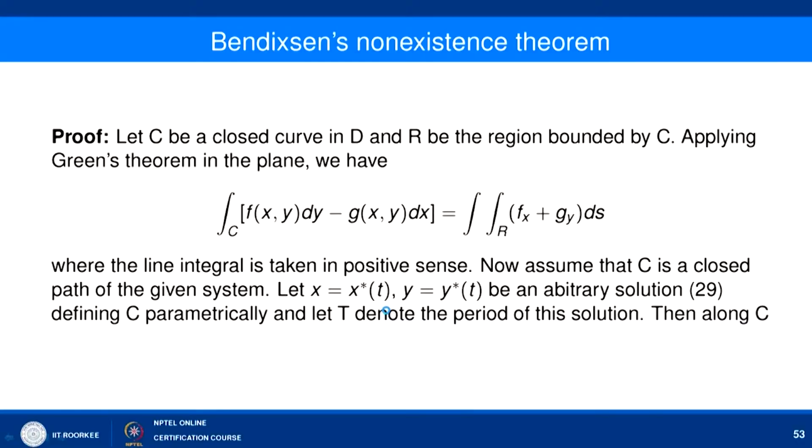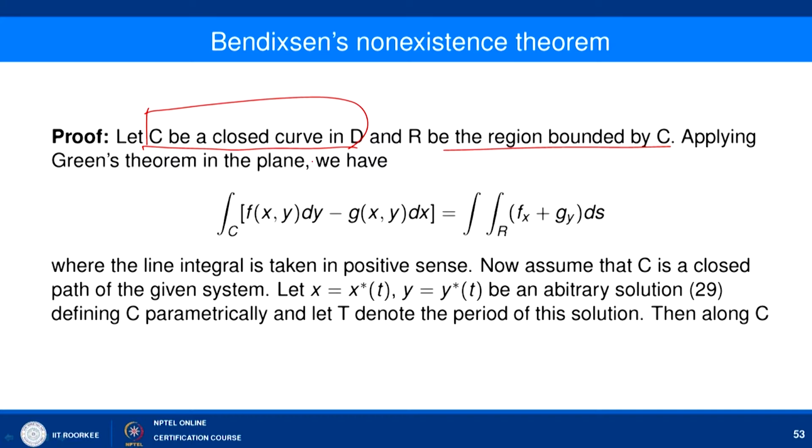Is it okay? So, basically it is a negation of the Poincare-Bendixson theorem, in the sense that it is giving you that there exists no limit cycle of the system. Okay, so let us have a proof of this. Let C be a closed curve in D and R be the region bounded by C. This is important, that C is a closed curve in D.